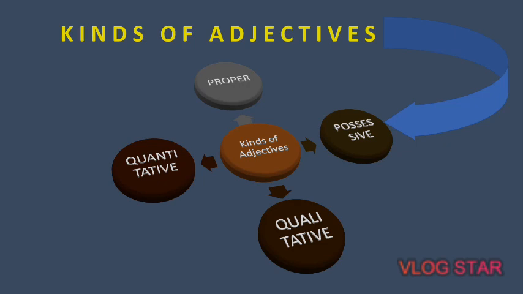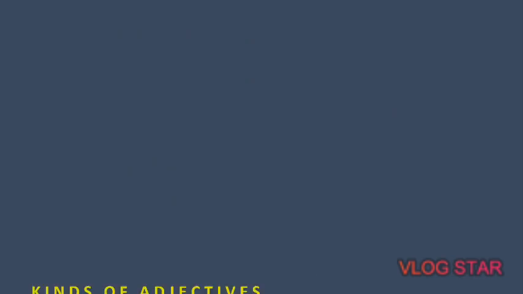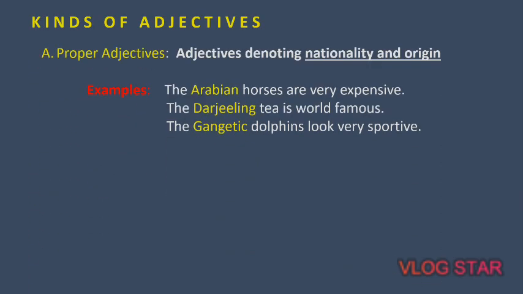So let's begin with the proper adjective. Now what is a proper adjective? A proper adjective denotes the nationality or origin of something. So adjectives which denote the nationality or origin of a person or a thing will be called proper adjectives. In the sentences you can see examples like Arabian horses, Darjeeling tea, and the Gangetic dolphins.